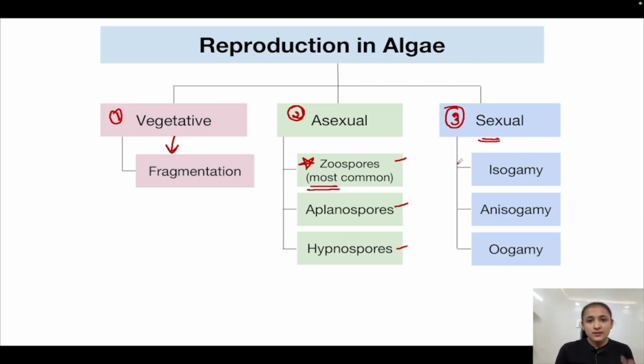Sexual reproduction is via three methods: isogamy, anisogamy, and oogamy. What happens in sexual reproduction? Two gametes will come together from the opposite mating types and fuse with each other in order to give rise to a zygote, okay, which will then undergo meiosis in order to form the various zoospores which are capable of giving rise to the parent organism. So in this way, this reproductive cycle which I just explained was from Chlorophyceae, but similar kinds of reproductive cycles are seen in algae. Okay.